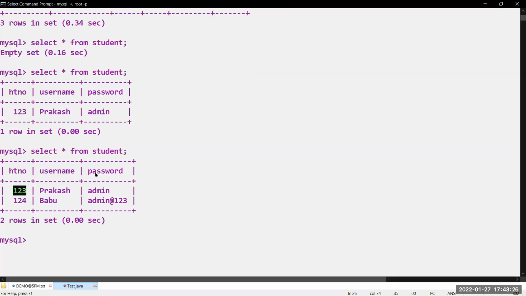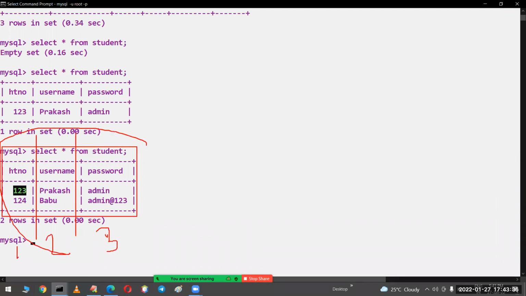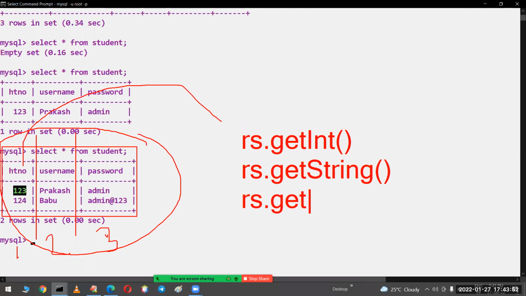Here in the table, how many columns are there? 3 columns are there. This is the first column, this is the second column, and this is the third column. So the result set will contain this entire information. I want to get the first column. What is the first column type? Integer. That's why we have to take getInt. What is the second column? We have to take getString. What is the third column? We have to take getString. What is the first column number? The first column number is nothing but 1. The second column number is 2. The third column number is 3.